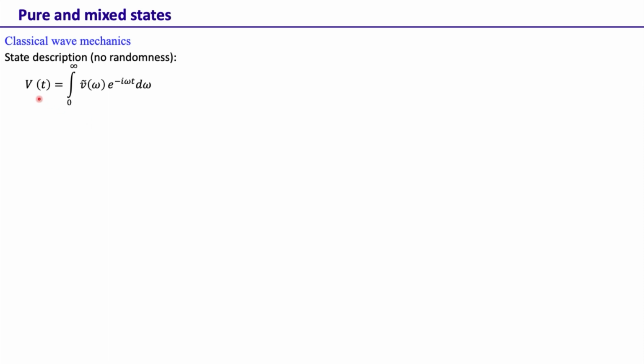For example, here this is the time domain signal, and we are writing this as a frequency domain signal in this form, just like a Fourier transform. We can have a space domain signal, and that we can also write in terms of a spatial frequency domain signal. Similarly, a signal in the angle basis can be written in terms of the signal in the orbital angular momentum basis. So this is the state description when there is no randomness within classical mechanics.